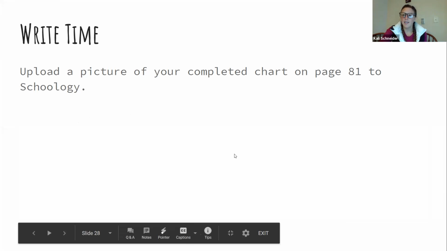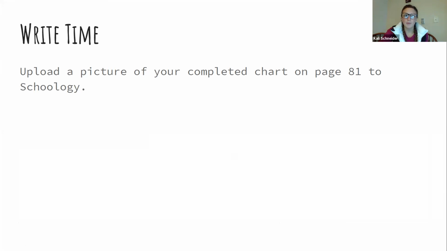Your write time today is going to be, make sure that you are uploading a picture of your completed chart on page 81 to Schoology so that we can make sure we see your opinions and your reasons so you are ready to write with us as this week goes on.